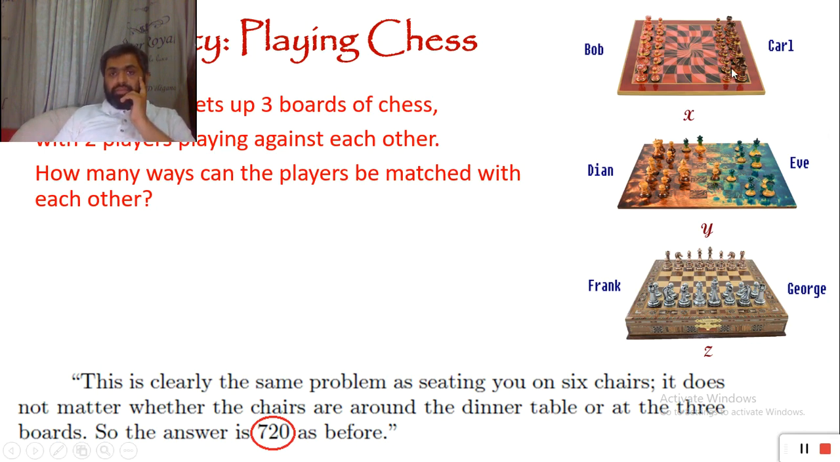But then the same thing happened with Diane and Eve. It doesn't matter whether Diane is sitting here or Eve is sitting on the other side. And the same thing happens with Frank and George. It doesn't matter on which side Frank or George is sitting.